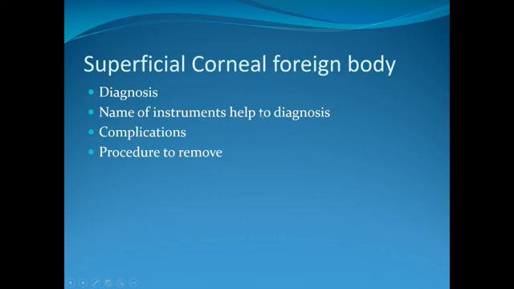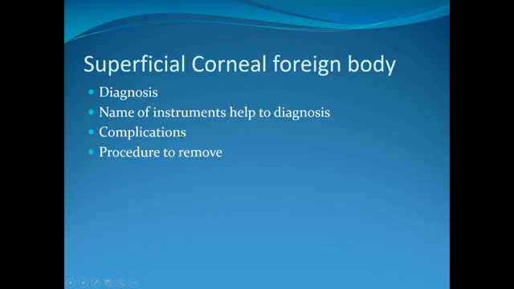For diagnosis, the instruments are slit lamp and torchlight. Name the instrument that helps to diagnose: slit lamp and torchlight. Another question: what are the instruments that help to remove the corneal foreign body? The universal eye speculum and the foreign body spud or hypodermic needle.